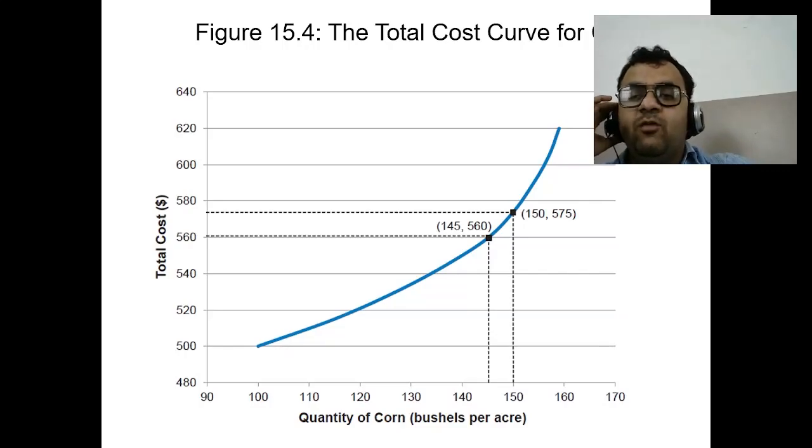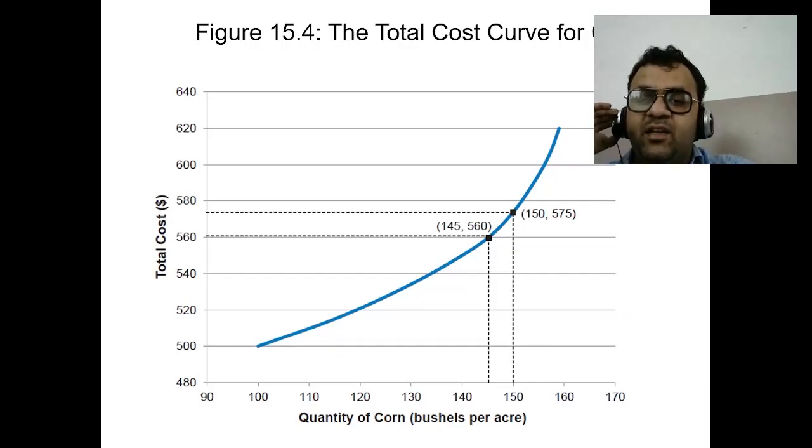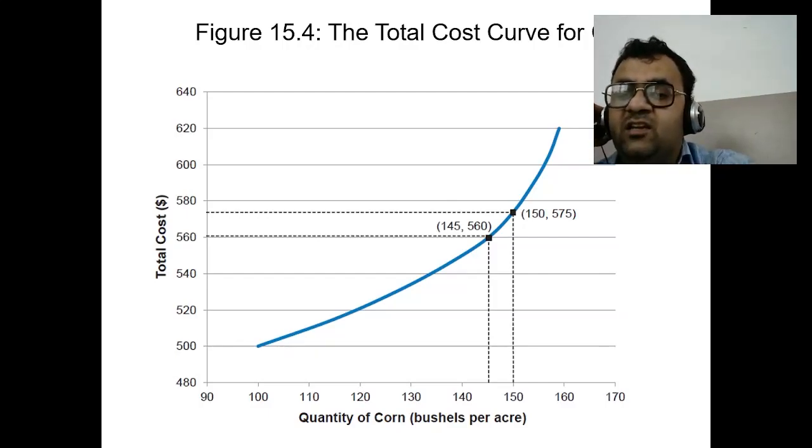Next is, what are the possible patterns of cost? The possible patterns of cost can be categorized into several types, including constant cost: costs remain the same even if production increases or decreases. Increasing cost: cost increases as production increases. Decreasing cost: cost decreases as production increases. Diminishing cost: cost decreases at a decreasing rate as production increases.